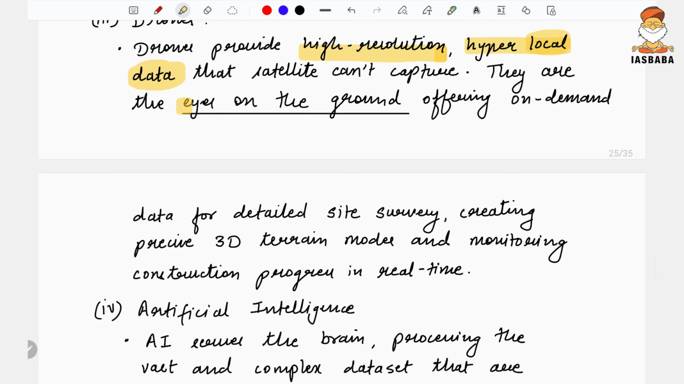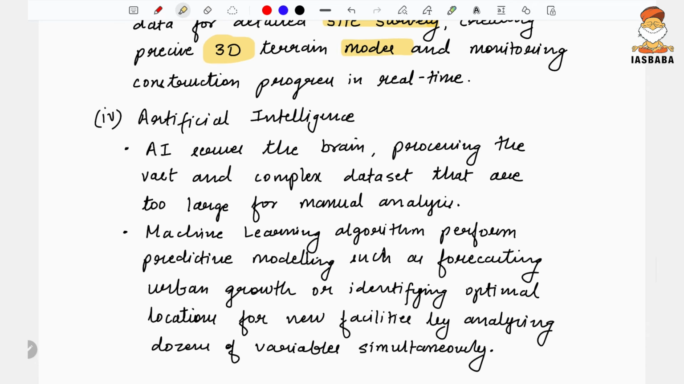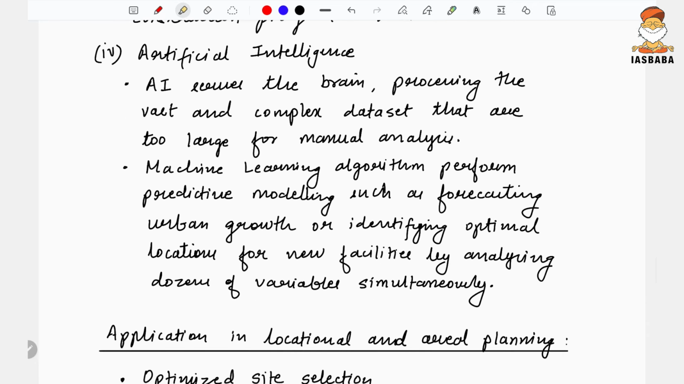Okay, so they are the eyes on the ground, offering on-demand data for detailed site surveys, creating precise 3D terrain models, and monitoring construction progress in real time. What is the use of AI? What can not be done with the help of this?